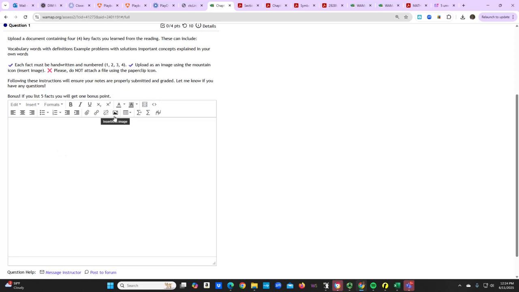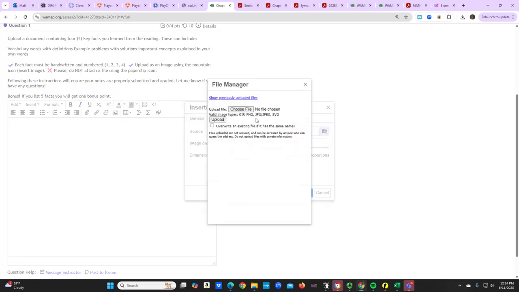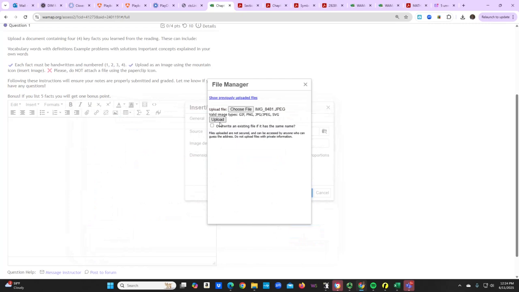Now, the way I want you to insert your reading notes or your handwritten notes when you're doing quizzes is that I want you to click on the image. All right. Once you click on the image, click on the source, and then it's going to ask you to choose a file. This is super easy if you're on your phone, right? Because you just took the picture.